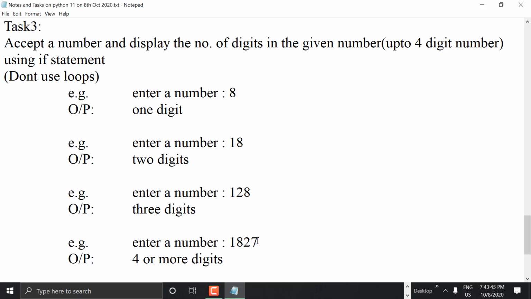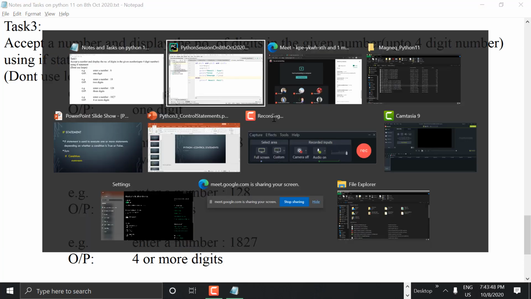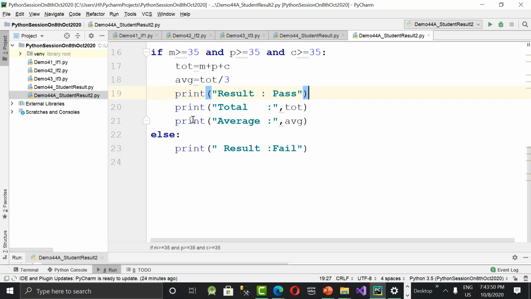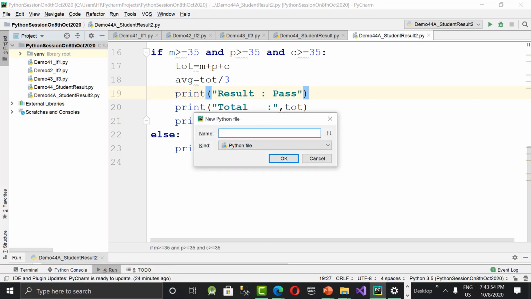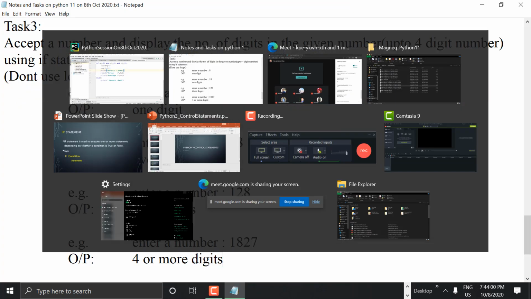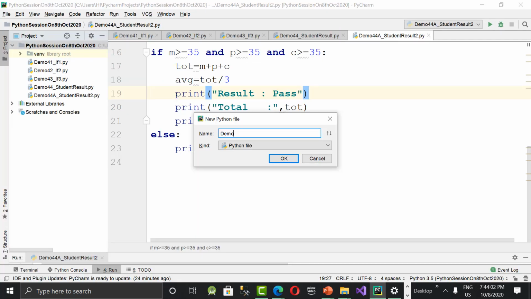Okay, if you think it's complex, yeah. What is the task number? Task three. I'm giving the solution to print the number of digits in the given number.